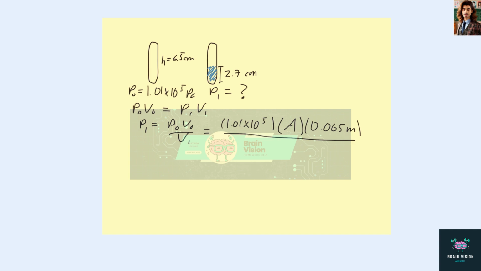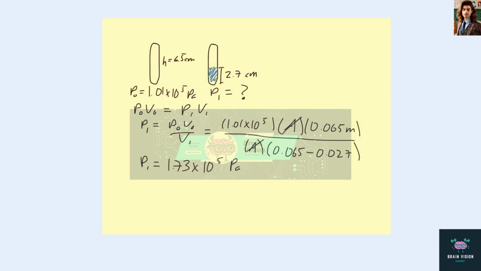over the volume afterwards, which is again the same area of the base times, well, we want the air, right? It tells us how much is filled with water, so it's going to be 0.065 minus 0.027 to get meters, and to find how much air we have. Now you'll find the area of the base will cancel, and so the pressure in the tube afterwards is going to equal 1.73 times 10 to the 5 pascals.